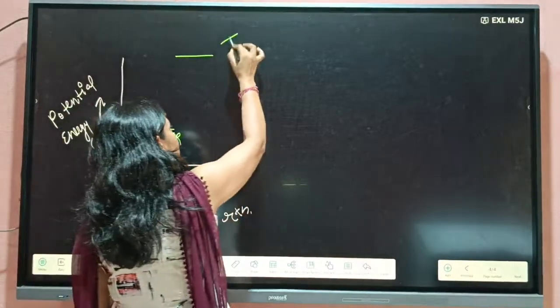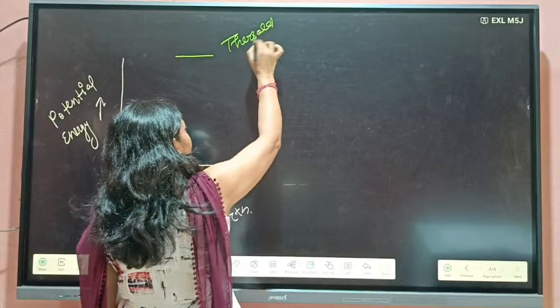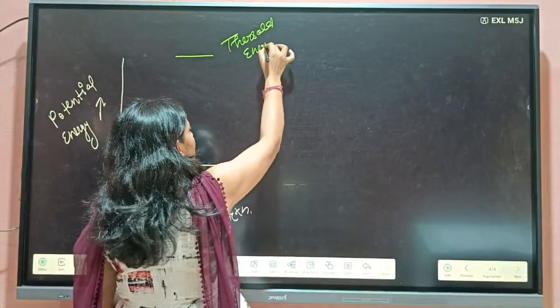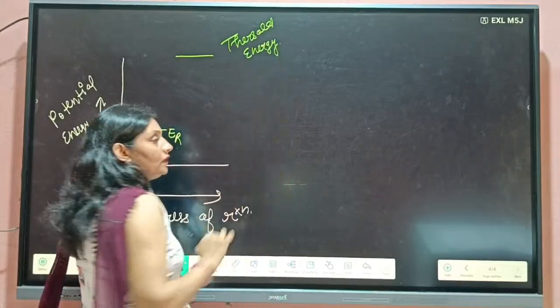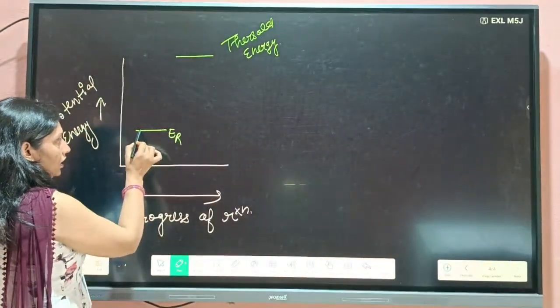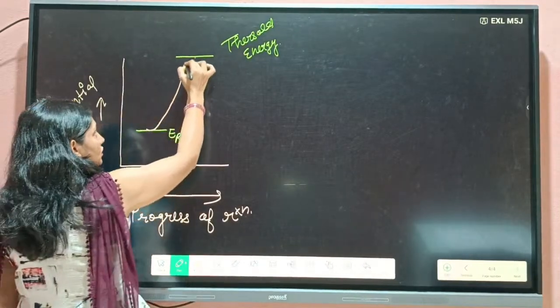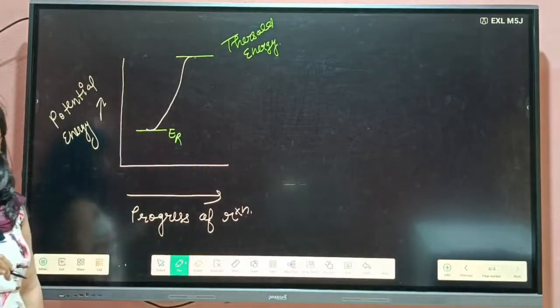So this minimum energy required for making effective collision is known as the threshold energy. For making effective collision, it needs this much more energy that is absorbed by the reactant.